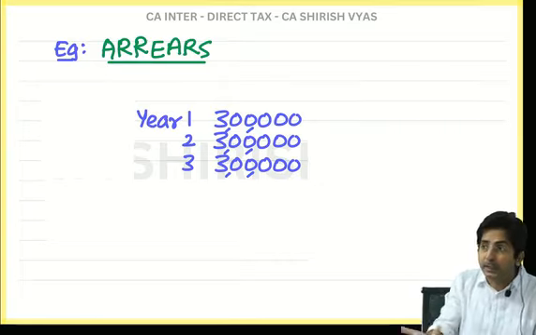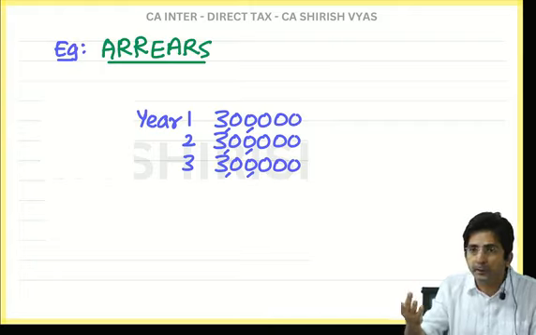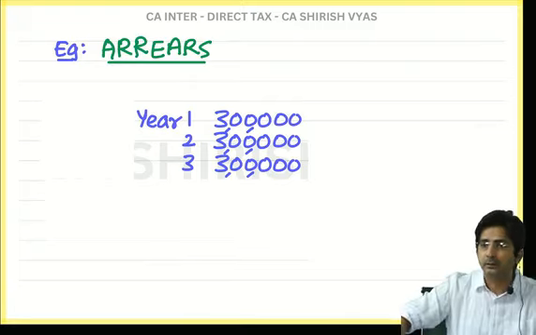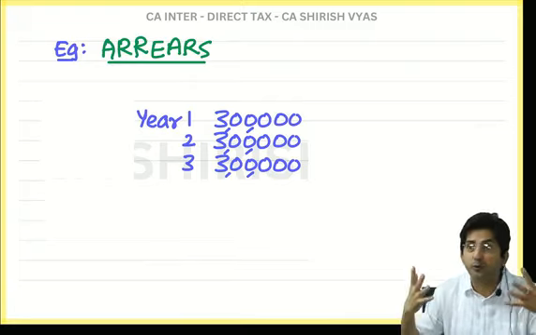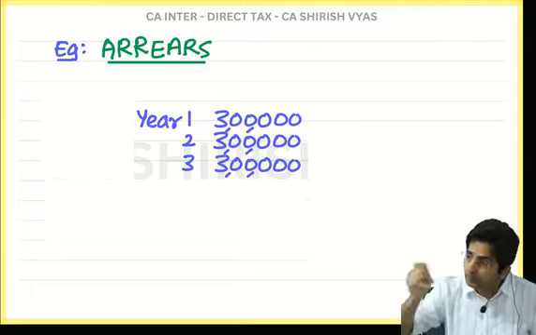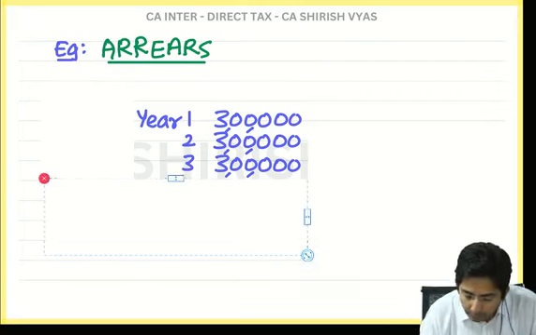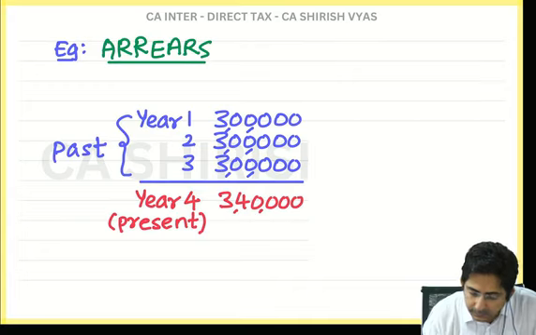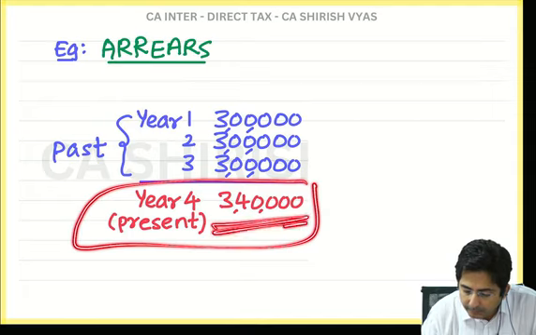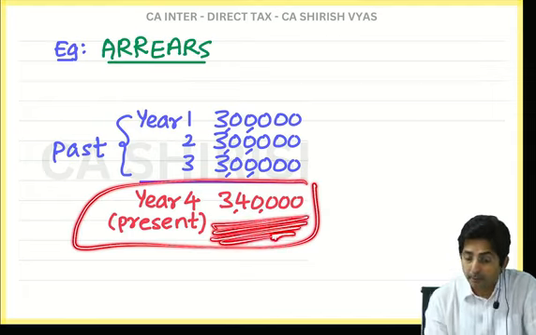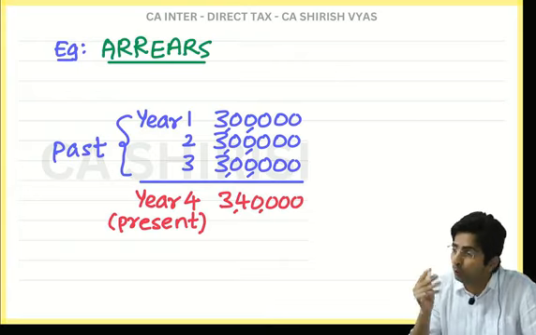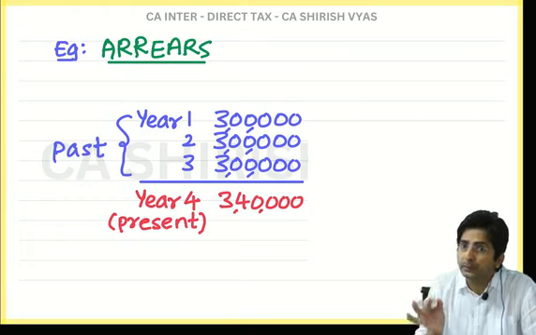You understand prospective and retrospective means what? Prospective means now onwards. And retrospective means from the past. An employee is so angry and he is so fearful, he is saying, you will have to increase my salary, not henceforth, right from the beginning. So now what will happen? Look, assume these 3 years were past 3 years. In the current year, in the present, his salary became 3,40,000. But what did he say? I want the salary to increase retrospectively. You know the word retrospective or not? Retrospective means from the past.